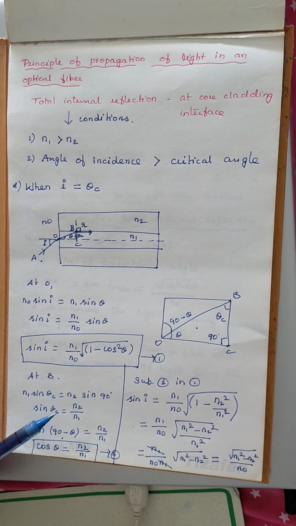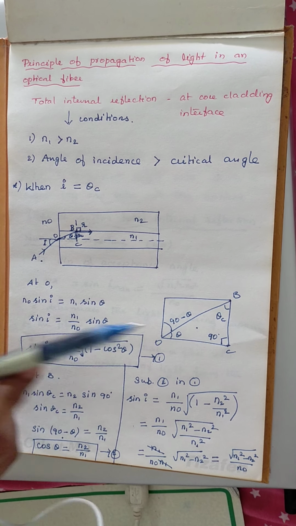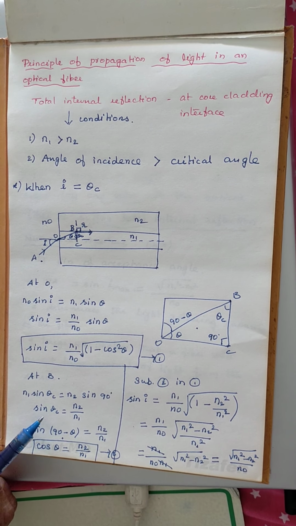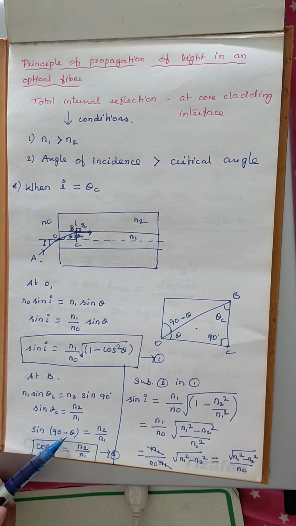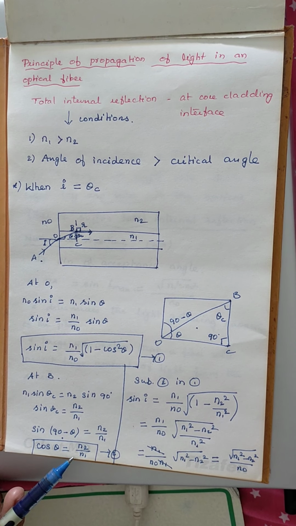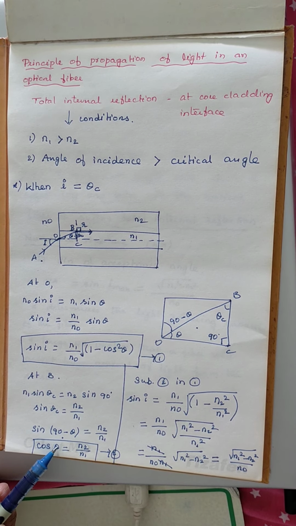Sin of theta c is equivalent to, since opposite angles are equal, instead of theta c we may write it as 90 minus theta. So sin of 90 minus theta is equal to N2 by N1. Sin of 90 minus theta is cos theta. Cos theta is equal to N2 by N1. This is the cos theta value.